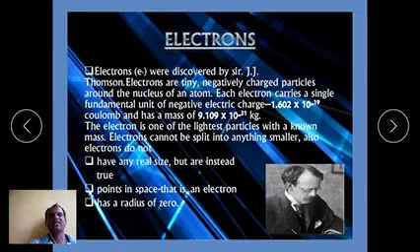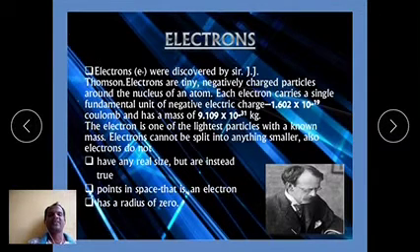The charge of this electron is minus 1.602 into 10 to the power of minus 19 coulombs, or minus 4.8 into 10 to the power of minus 10 ESU units.